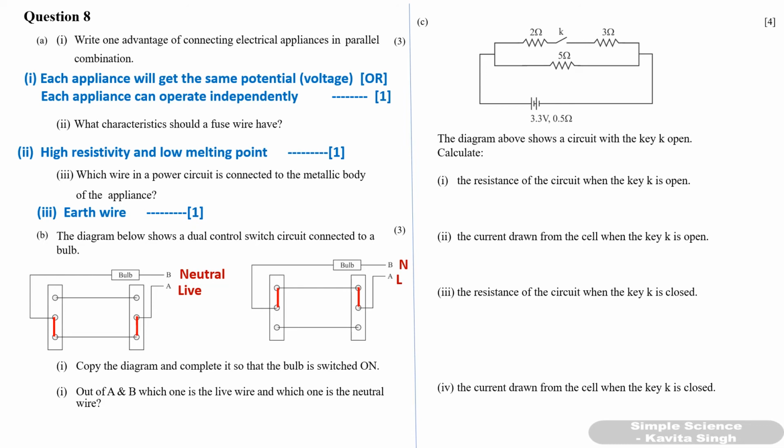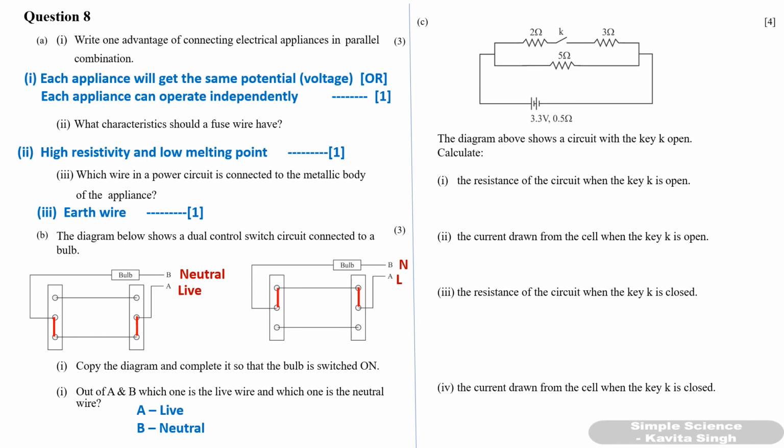Okay. The second part, out of A and B, which one is live, which one is neutral, we have already shown in the diagram, but still you have to write again. A is live and B is neutral. Okay. Now C part, the diagram above shows a circuit with the key K open. Key is open. Okay. First part, calculate the resistance of the circuit when the key K is open.